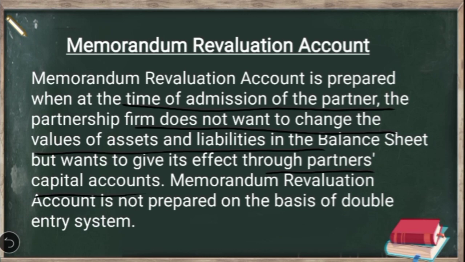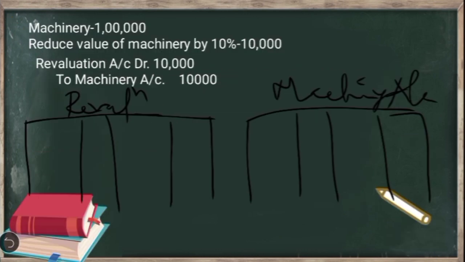Usually the revaluation account is prepared on the basis of double entry system. Okay, when we follow the double entry system, we have to record both the sides of transaction when we write a journal entry. But that is not going to happen when we prepare the memorandum revaluation account. Let me give an example. Let's suppose that the value of machinery given in the question is rupees 1 lakh. In the adjustment it is given that reduce the value of machinery by 10%. So reduction in the value of machinery, when you calculate 10% on 1 lakh, comes to 10,000.